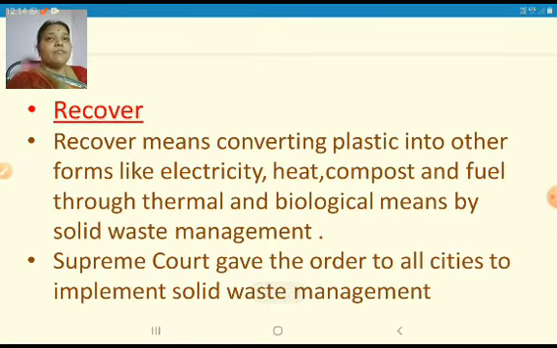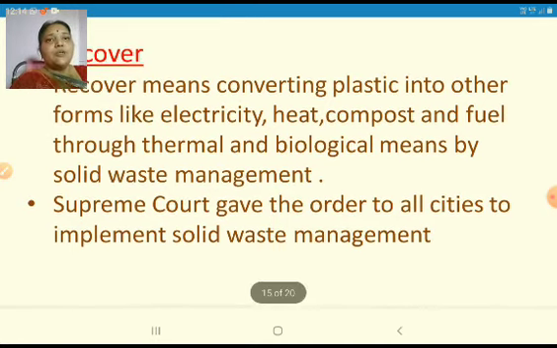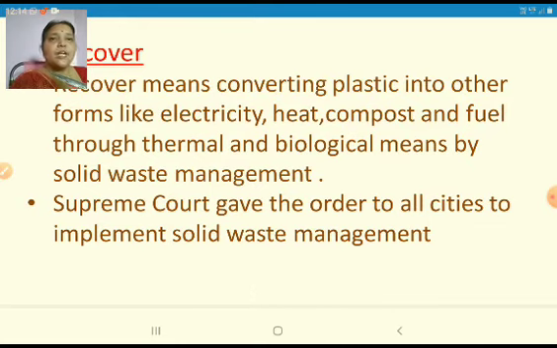That means from the house itself, we have to separate the waste into plastic waste and bio waste, and accordingly we have to play an important role in solid waste management, through which bio waste can be converted into compost or manures, plastic waste can be recycled, and a few of the plastics can be converted into thermal energy and electrical energy.